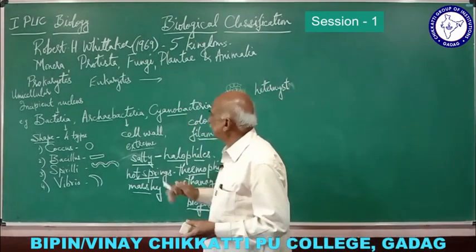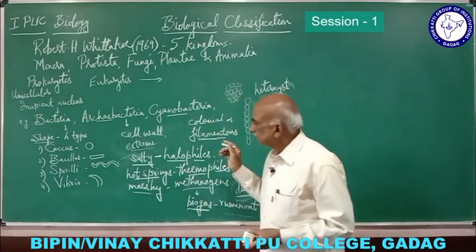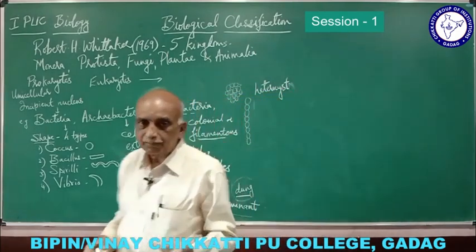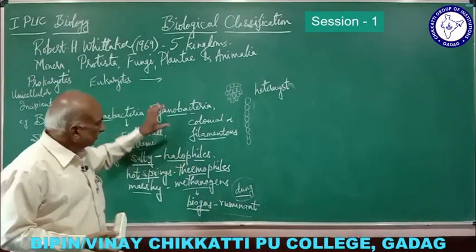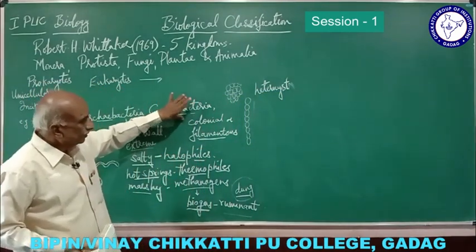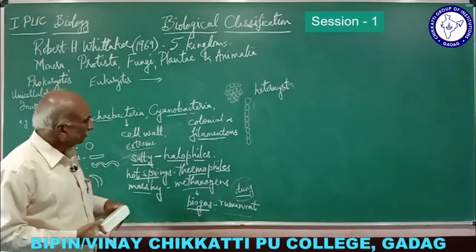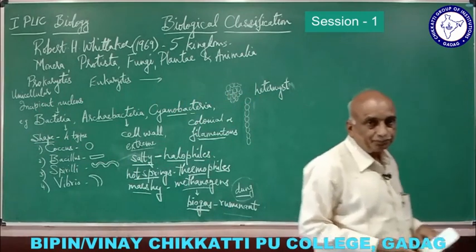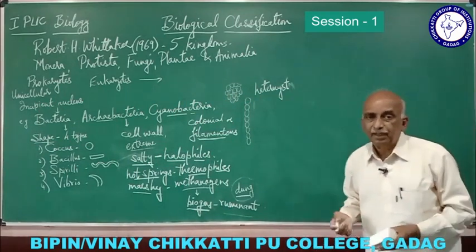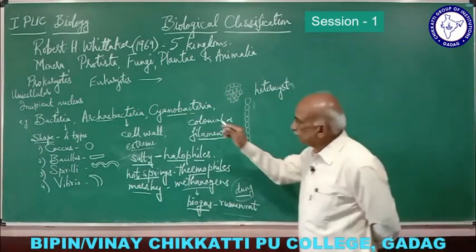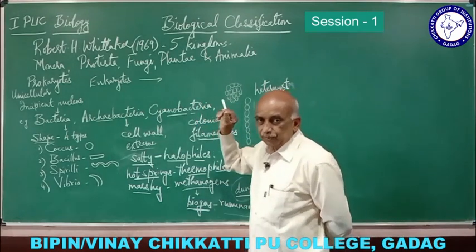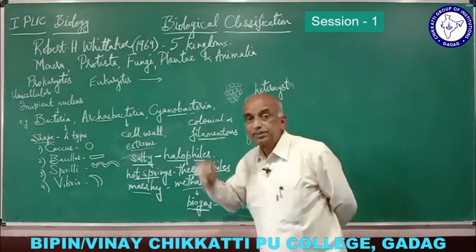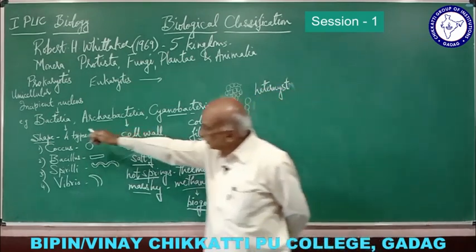Cyanobacteria also have some benefits and harmful effects. Examples like nostoc, oscillatoria, and anabaena are some examples of cyanobacteria. Anabaena and oscillatoria help in nitrogen fixation like rhizobium bacteria.